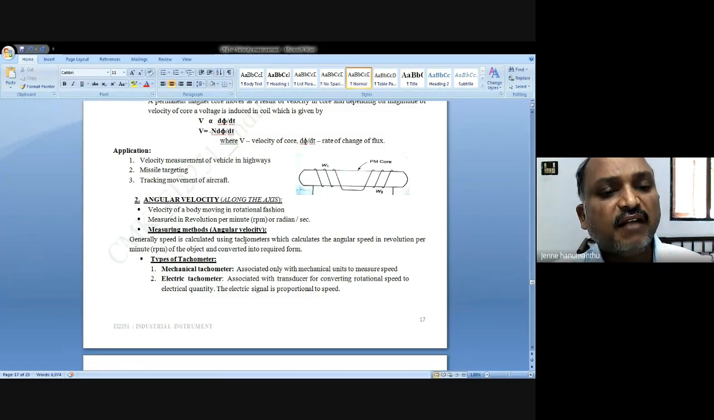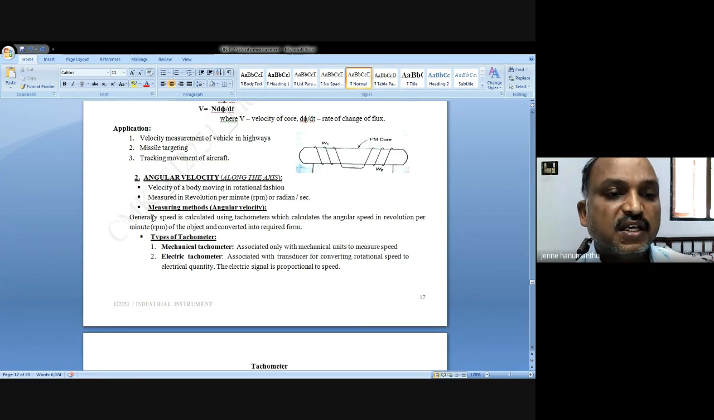Angular velocity can be measured with the help of tachometers. Generally, the speed is calculated using tachometers, which calculate the angular speed of the object in revolutions per minute and convert it into the required form.